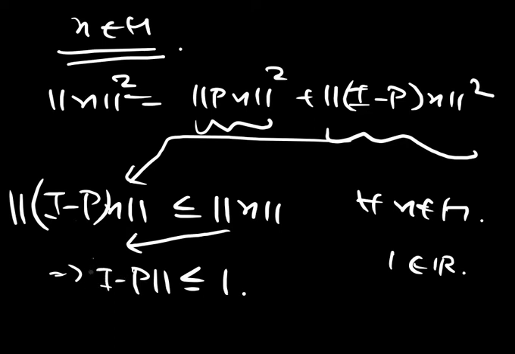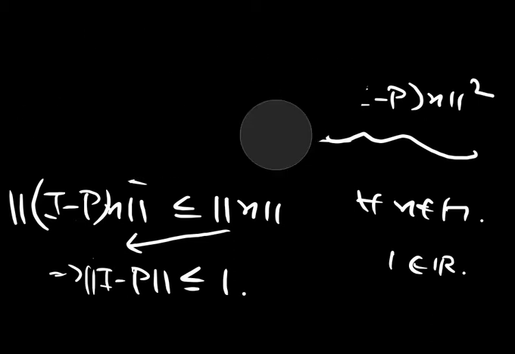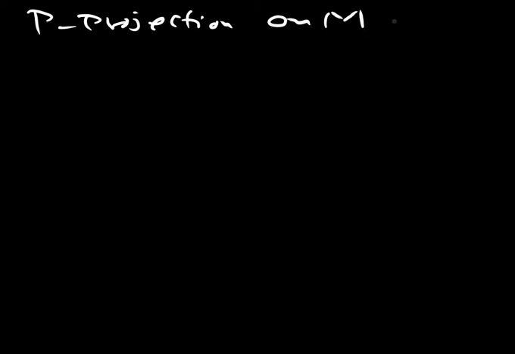I minus P. Okay. So norm of I minus P is less than or equal to 1. So norm of P is less than or equal to 1. Norm of I minus P is also less than or equal to 1. So P is a projection on M of Hilbert space H. Okay. Then what we are saying is that P is a positive operator.